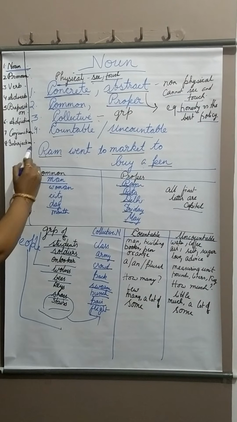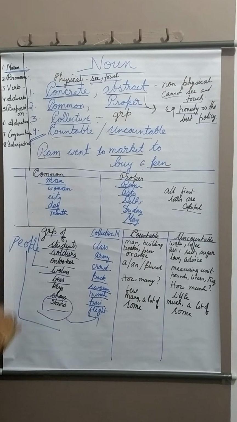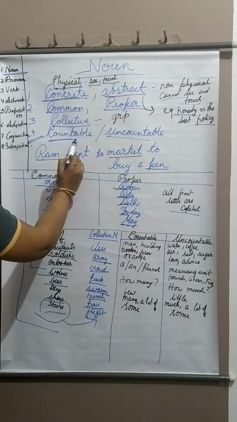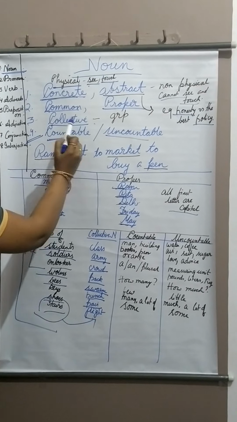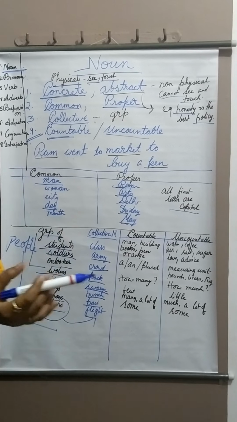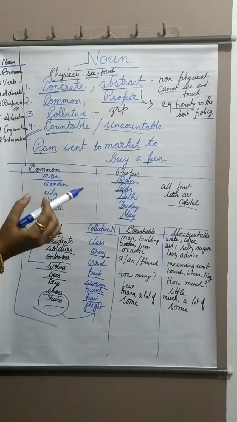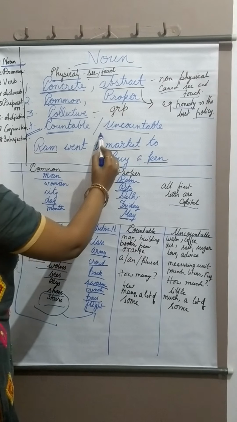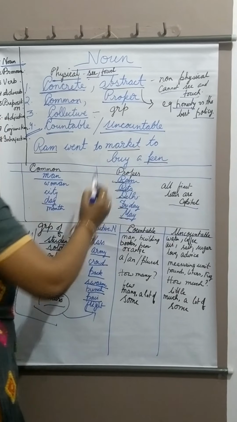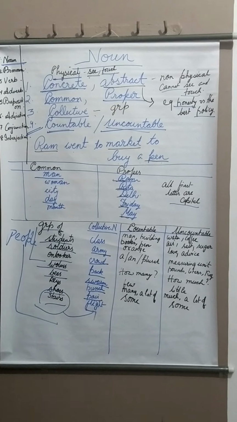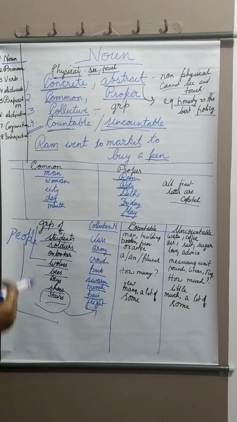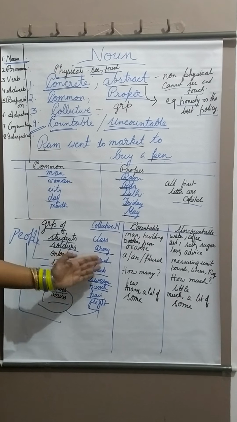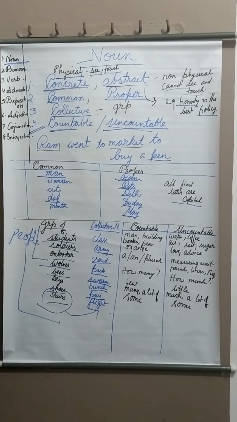Now, the very last one, that is countable and uncountable noun. The very word countable means itself that which is able to be counted or which we can count in numbers. On the other hand, uncountable noun means which we cannot count in numbers. So let's understand it in a better way by the help of a table which is here.